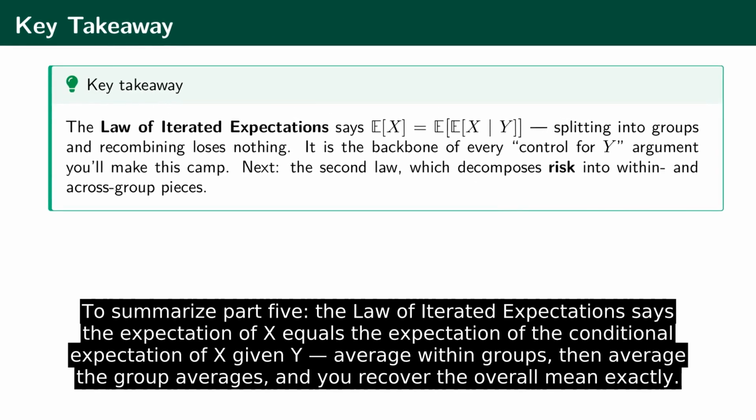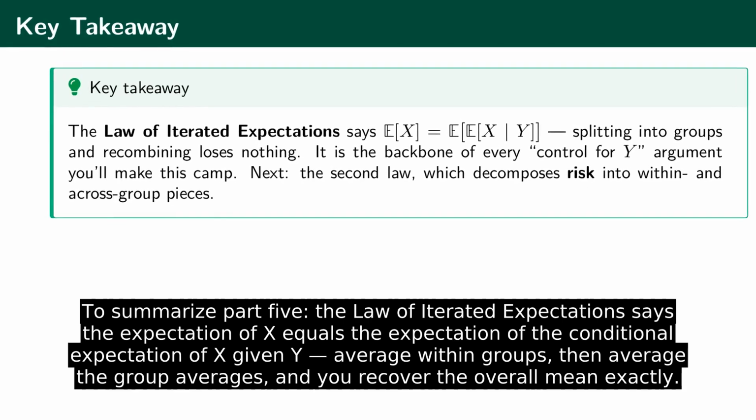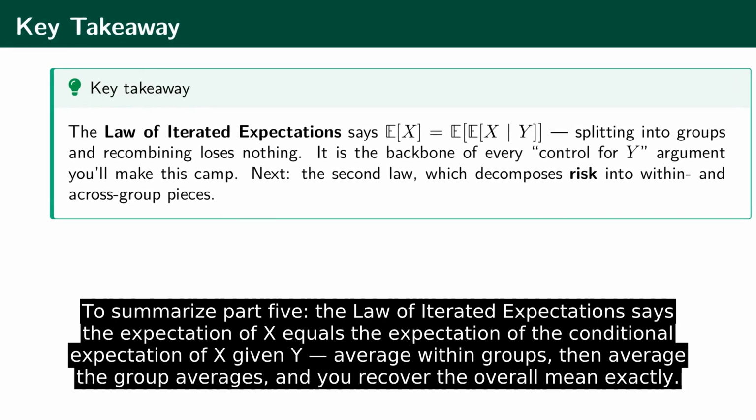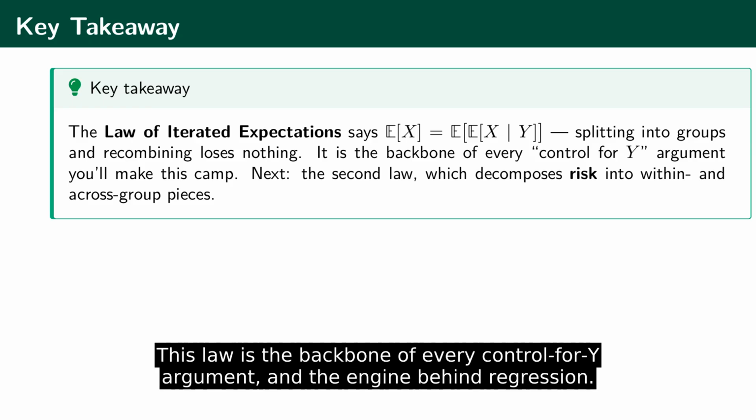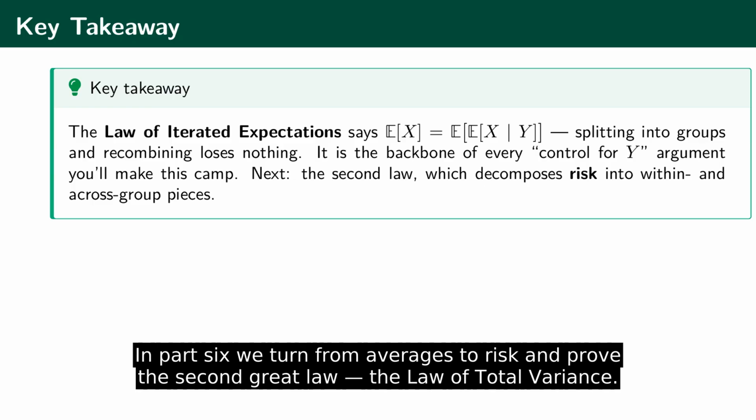To summarize Part 5, the law of iterated expectations says the expectation of x equals the expectation of the conditional expectation of x given y. Average within groups, then average the group averages, and you recover the overall mean exactly. Both routes gave Sam 0.30%, and we proved it in three honest lines. This law is the backbone of every control for y argument and the engine behind regression. In Part 6, we turn from averages to risk and prove the second great law, the law of total variance.